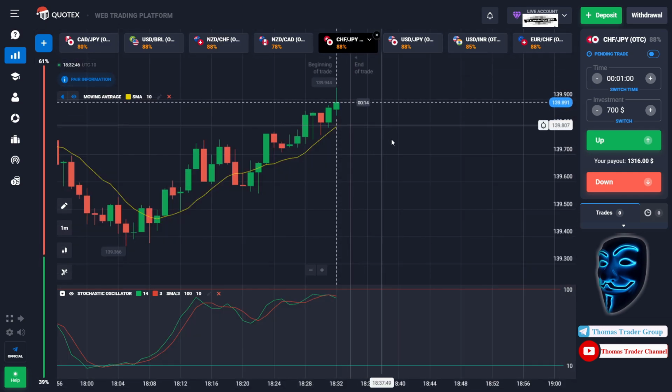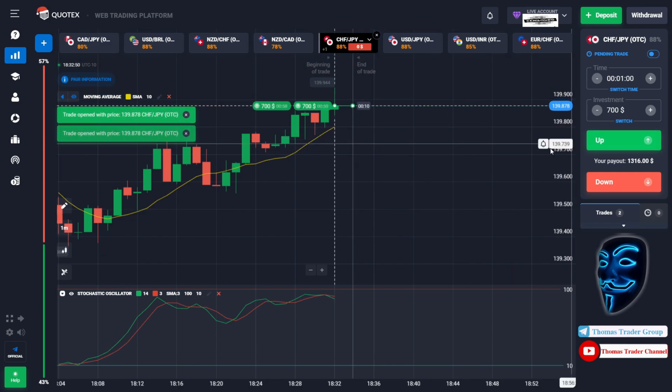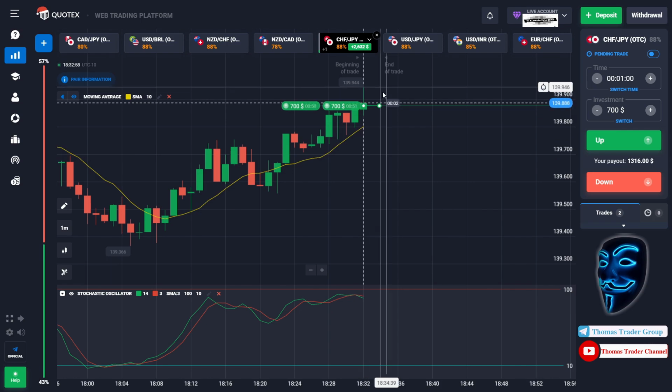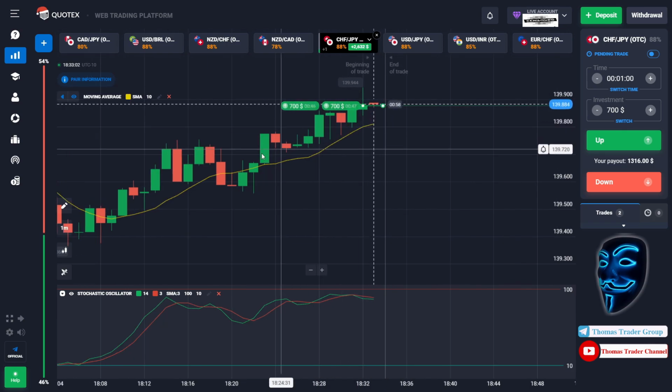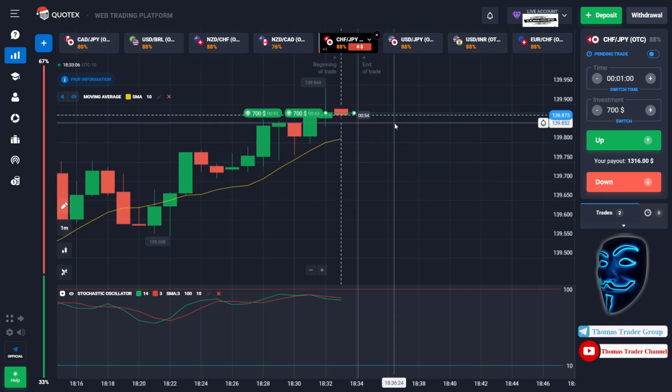Over here we still can open buy for 1 minute because the trend is still going bullish, and as you can see over here, the bullish trend is very strong and there are 2 lower shadow candles over here. Means that the market tries to go down but it has not enough power. That's why it makes a rebound on the moving average area. I'm sure that it will still continue the bullish trend. Let's prove it and let's wait till the end of our trade.